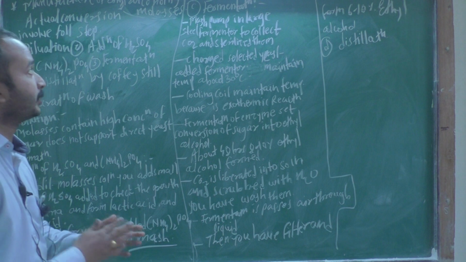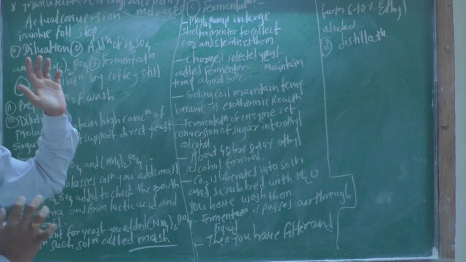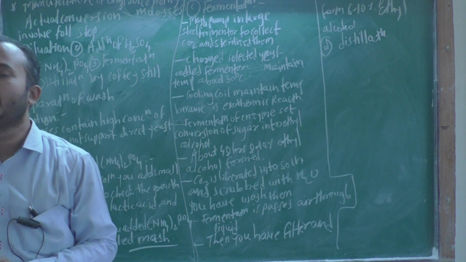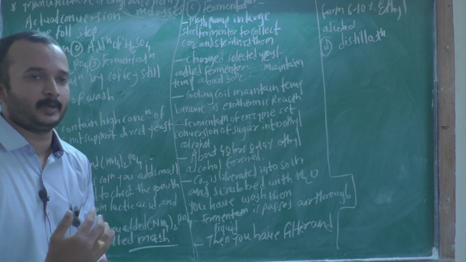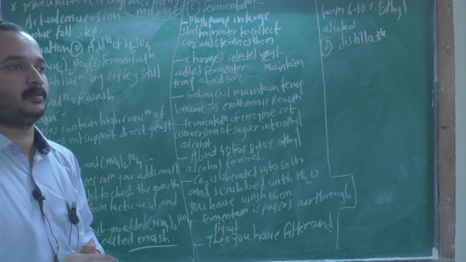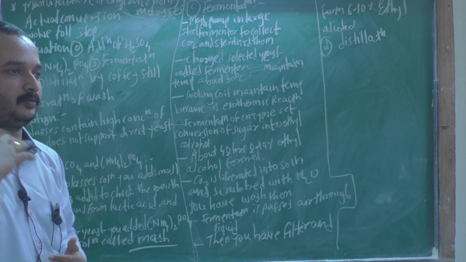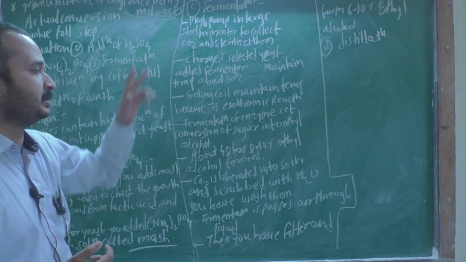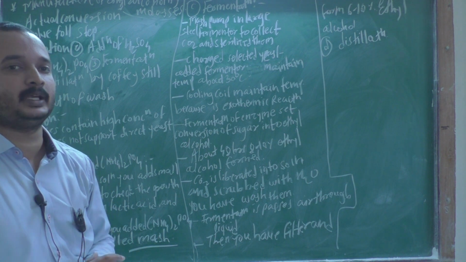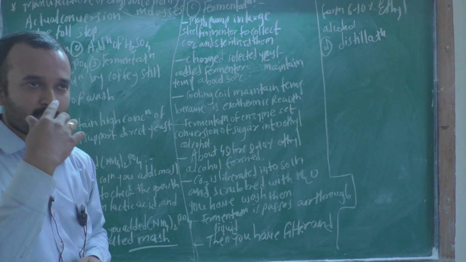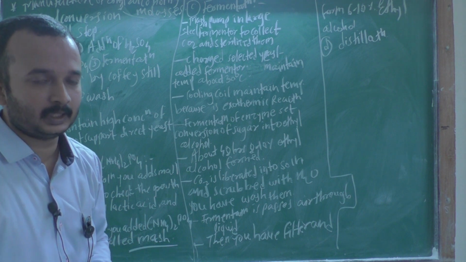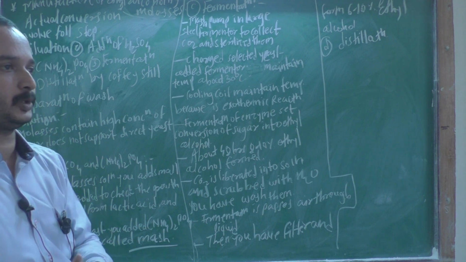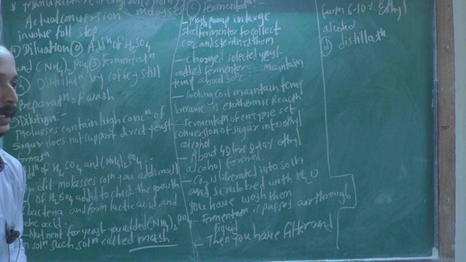Good morning, friends. In the last lecture we started the manufacturing of ethyl alcohol from molasses. We are to discuss four types: firstly the manufacture of ethyl alcohol from molasses, then from food grains, then from the hydrocarbon chain. This is the manufacturing, the formation of ethyl alcohol from these raw materials. Then we are to start.